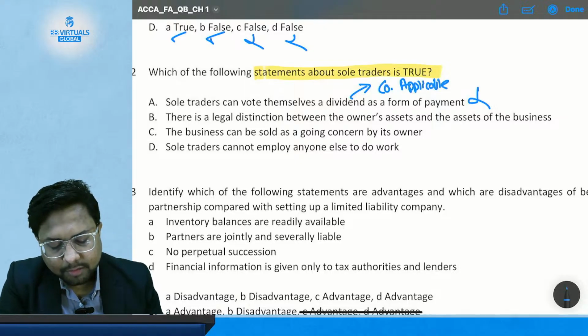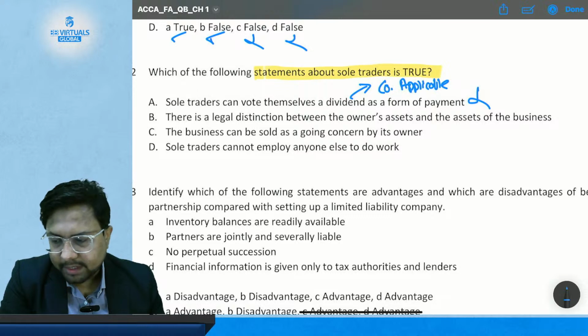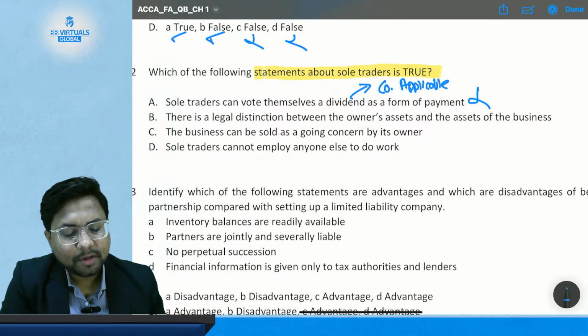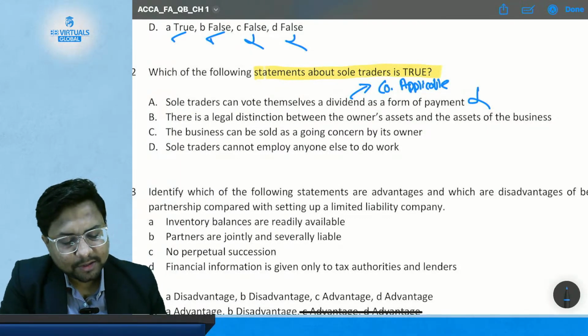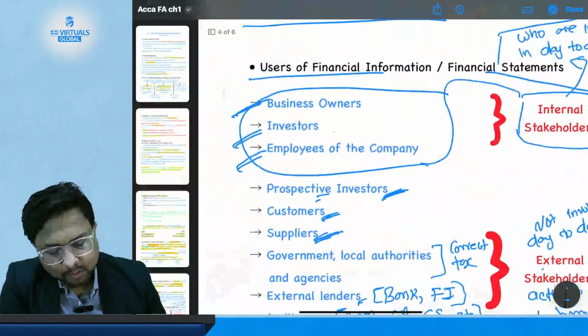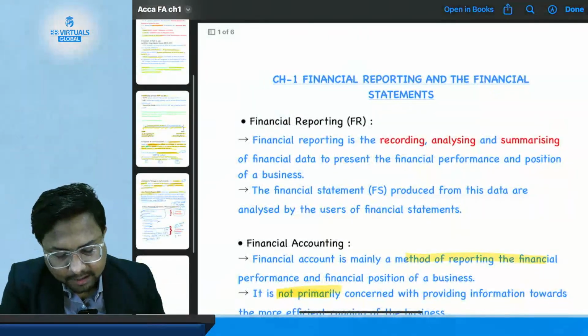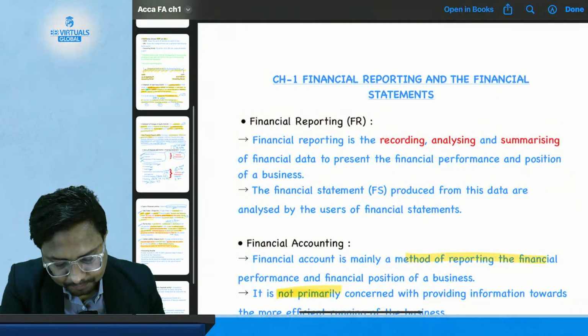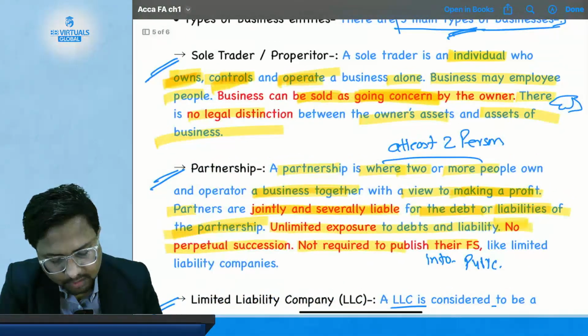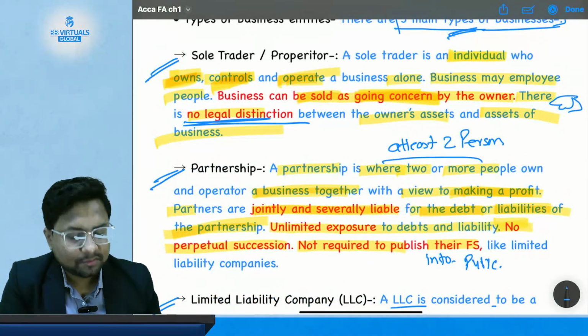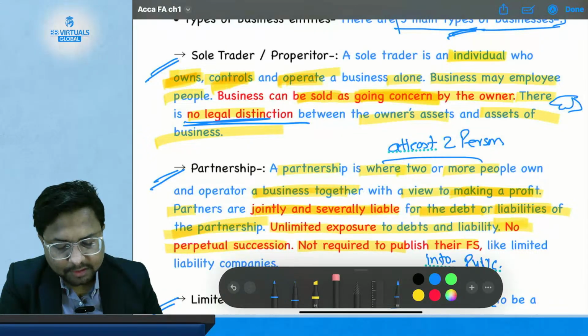Then statement B: there is a legal distinction between the owner's asset and the asset of the business. If we come to our notes, I have highlighted this part as there is no legal distinction.